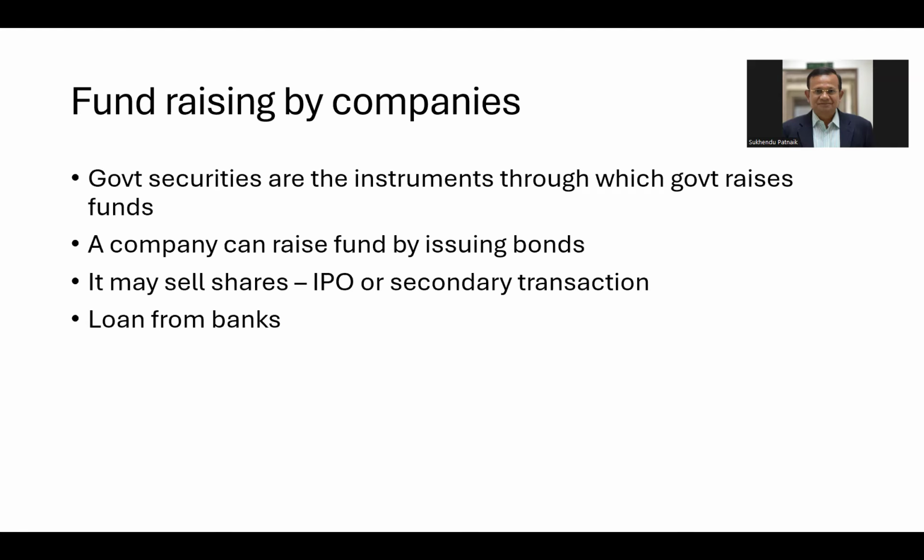A company can raise funds by issuing bonds, debentures, or it may sell shares either through initial public offer, which is primary, or by secondary transaction, meaning the stocks which are held are sold in the secondary market to others, be it FII, DII, public, whatever, or it can take a loan from the banks. So government securities has nothing to do with a company raising funds.